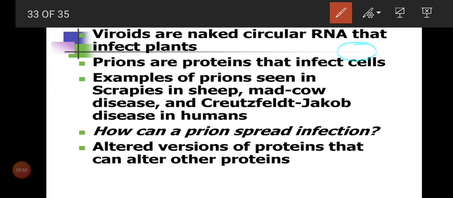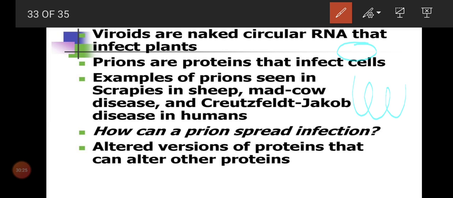We have learned that tobacco mosaic virus has a helical structure. So this is the RNA of tobacco mosaic virus. But coming to viroids, it is a circular RNA and it even infects plants. And how is it different from a virus? Here only genetic material will be there, there won't be any protein, children. Viroids contain only free RNA and there won't be any protein coat.